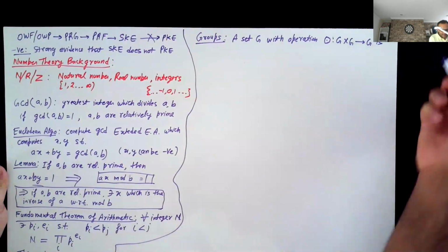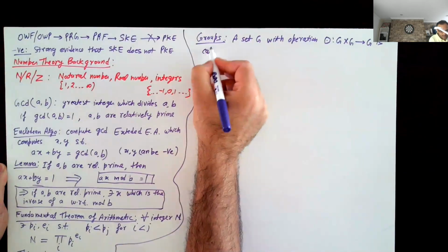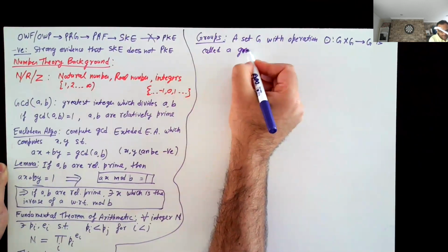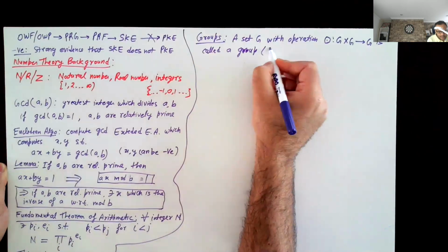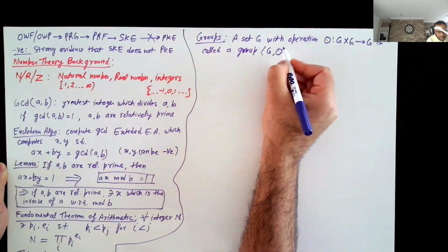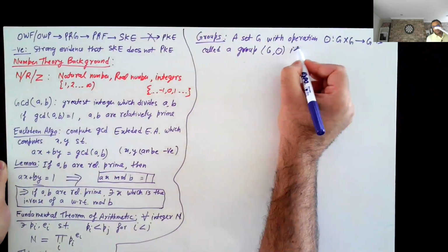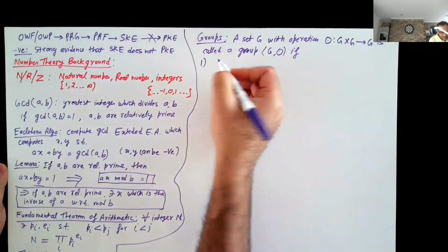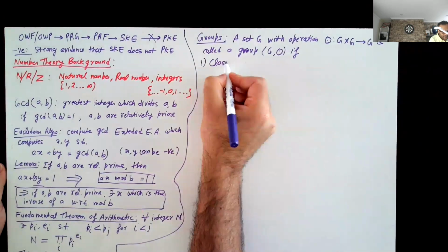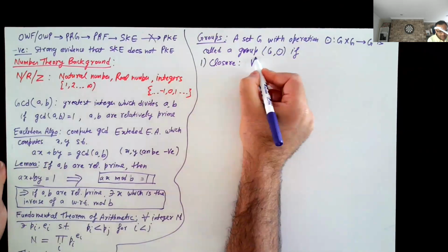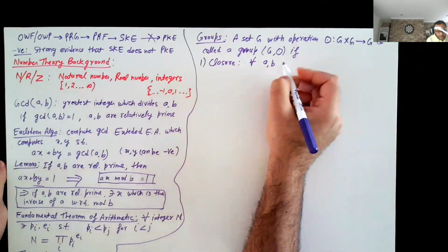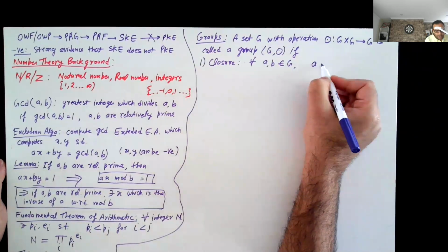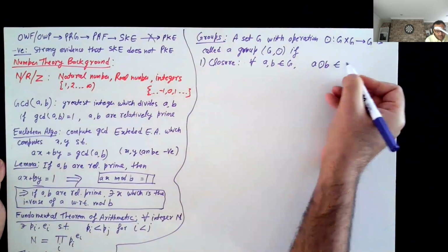So this set with this operation is called a group, and let's denote it by G comma this operation, if the following four conditions are satisfied. The first condition is closure. For every A and B in G, A group operation B is also in G.